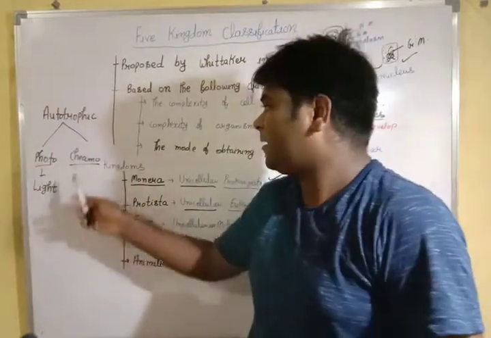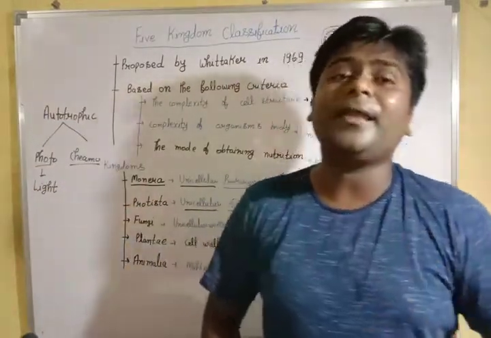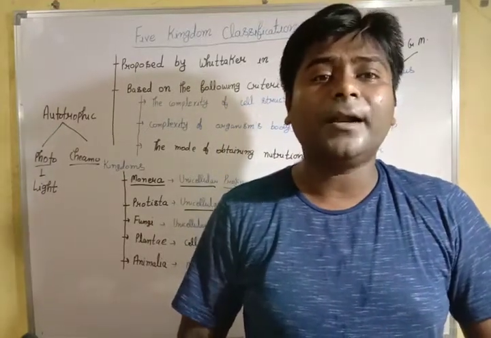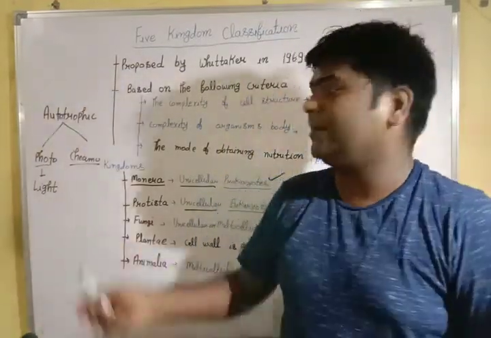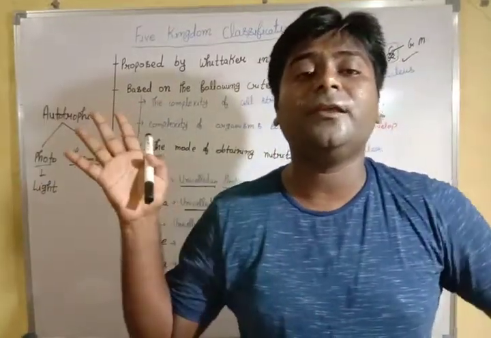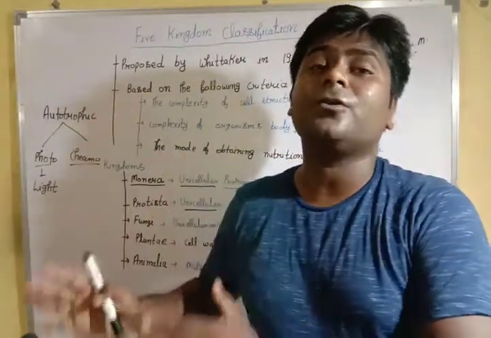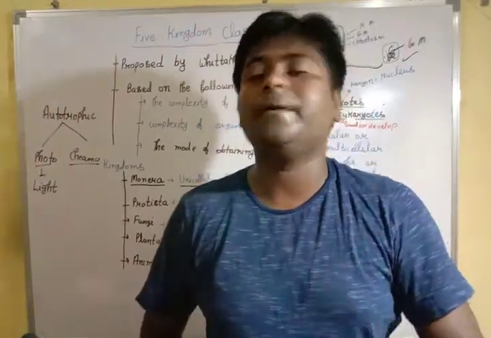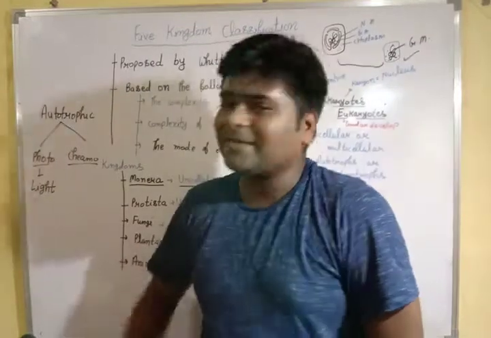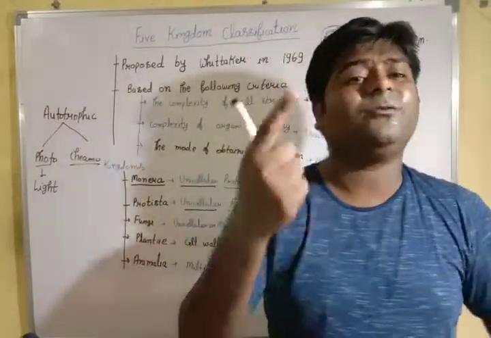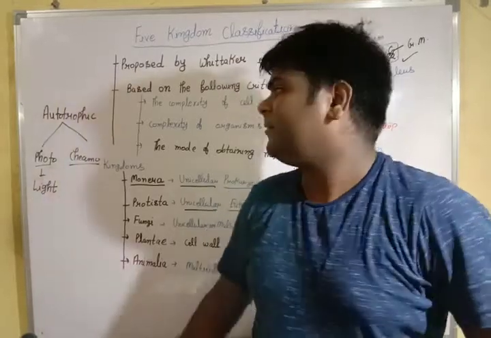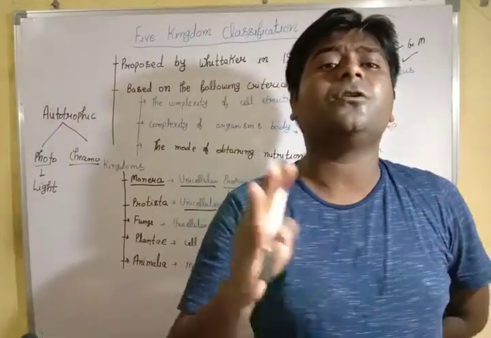are known as photoautotrophs. Those organisms who make their food in the presence of chemicals, but the way of making is different, they are not using light, they are using chemicals, are in the category of chemoautotrophs. I hope you have understood. Now, many bacteria are chemoautotrophs, like sulfur bacteria, which is a chemoautotrophic bacteria. We have cyanobacteria, which is a photoautotrophic bacteria.